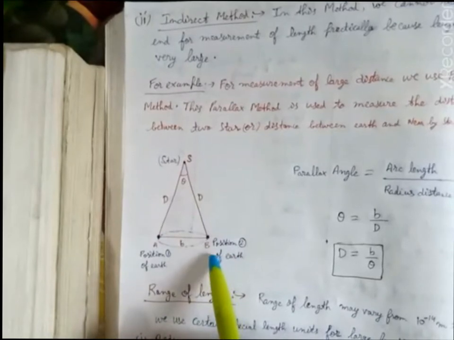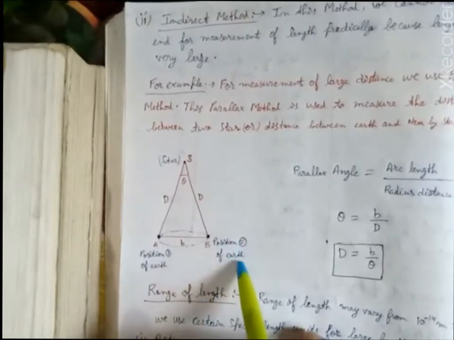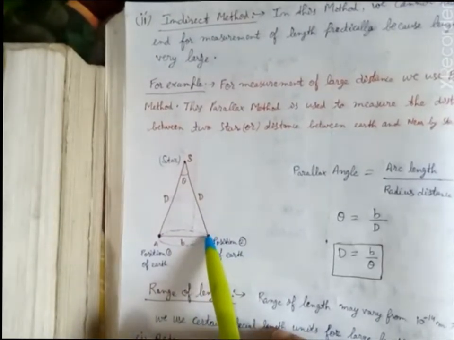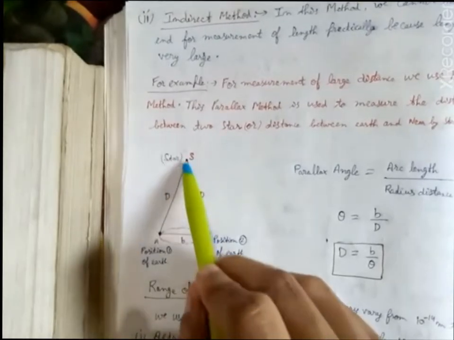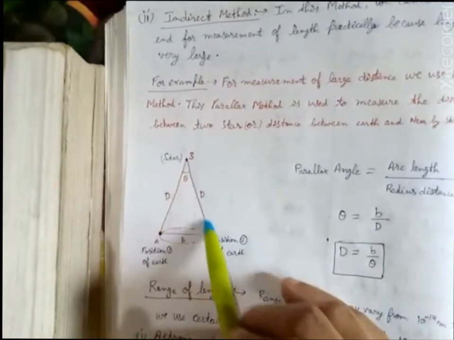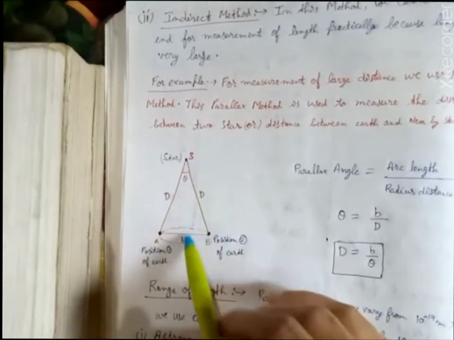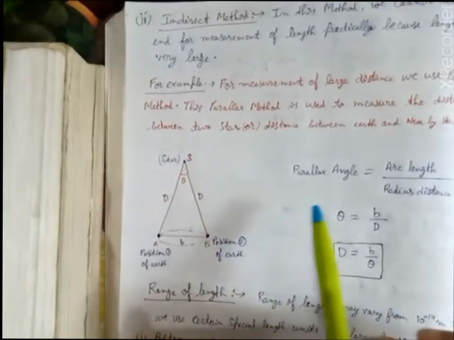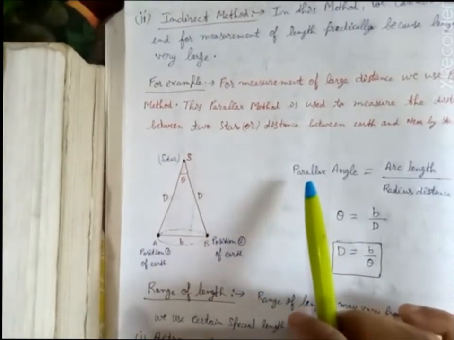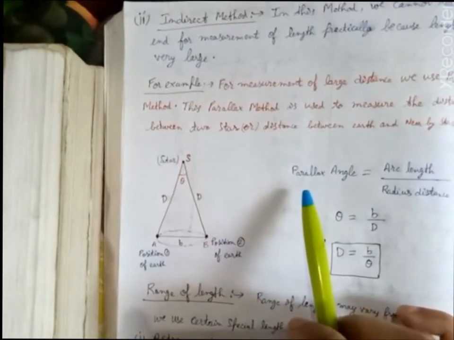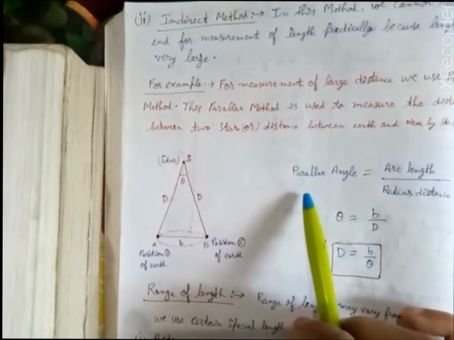And in the same way, when the Earth is at position B, then the person is seeing this star along this ray of light, and that will form a certain angle. So the parallax method is basically based on the observation of the eye.